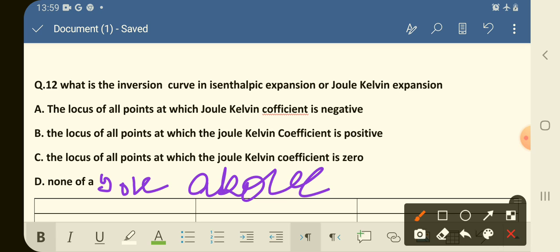Okay, so which is the correct option here? Option B is the correct option, that the locus of all the points at which the Joule-Kelvin coefficient is positive.